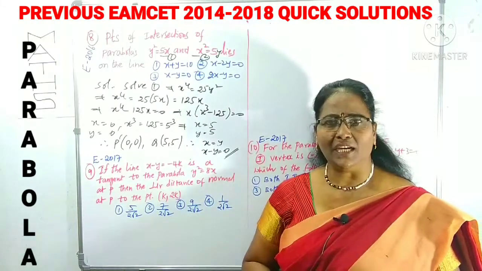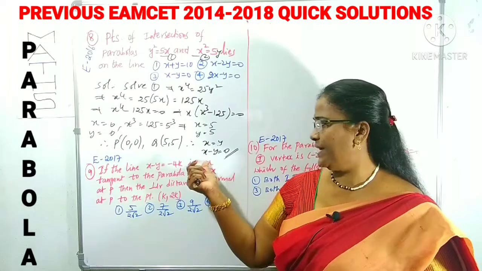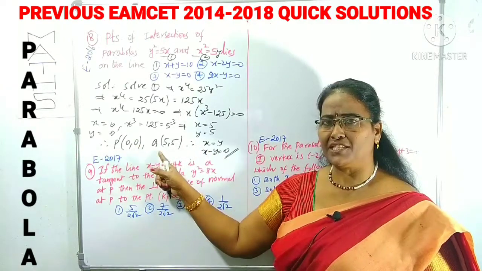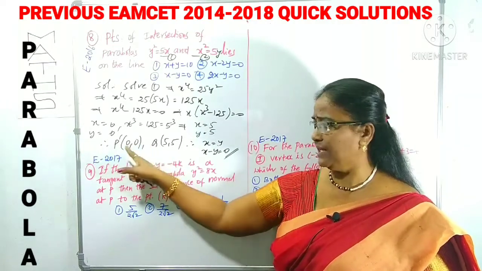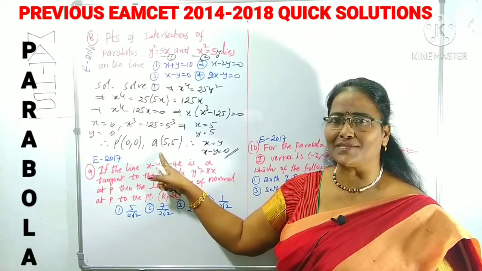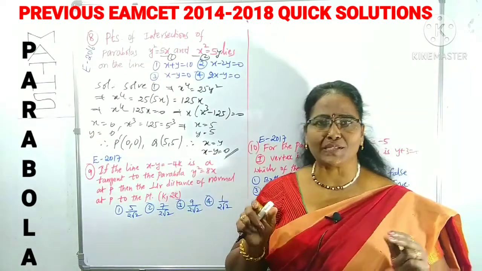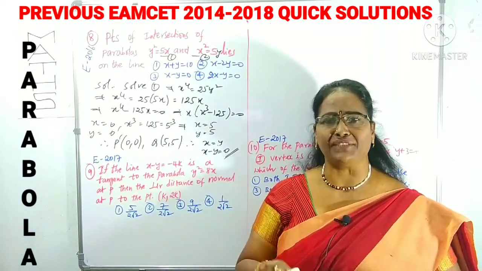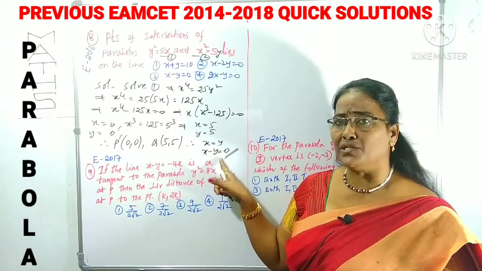This is our locus of points of intersection of the parabolas. This represents a straight line. How do we know? By the points of intersection we can observe that in one point the x coordinate is equal to the y coordinate, and in the second point also the x coordinate is equal to the y coordinate. Simply, the locus of the points of intersection is x is equal to y. That means x minus y is equal to 0.